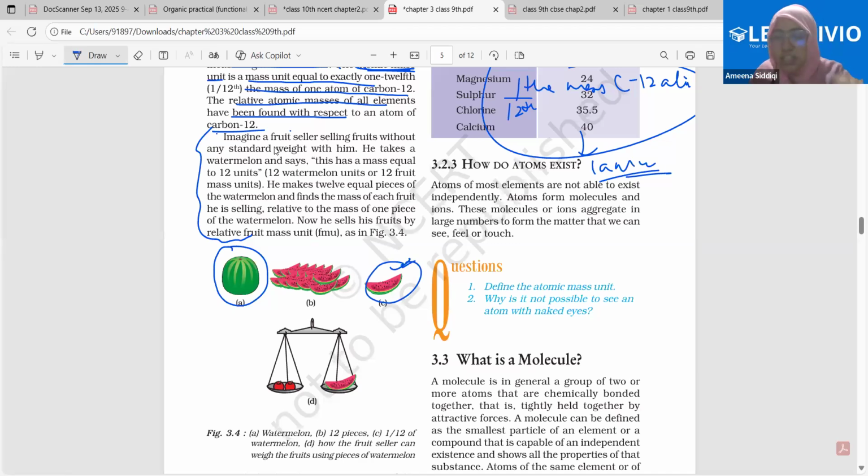Therefore, if I'm saying give me 1 unit of this fruit, whatever equals the mass of this one part will be the unit here, okay? Clear? Relative fruit mass unit. Simple. Faraz, bachcho, clear? Ali, clear? Abdullah, clear? Yes, ma'am.